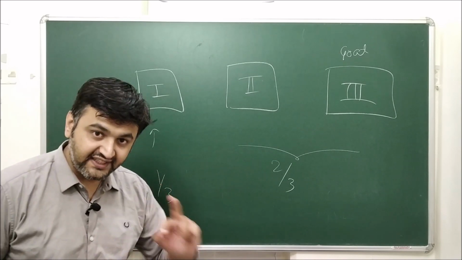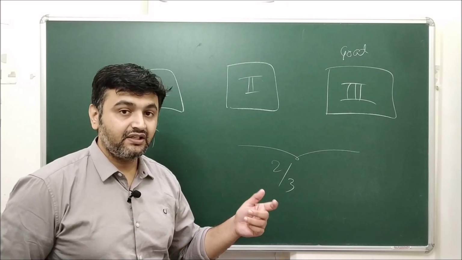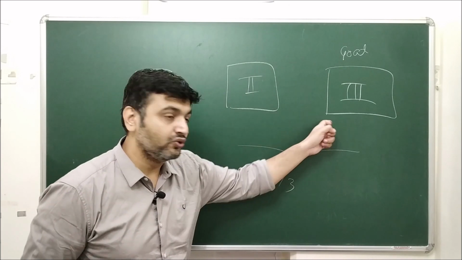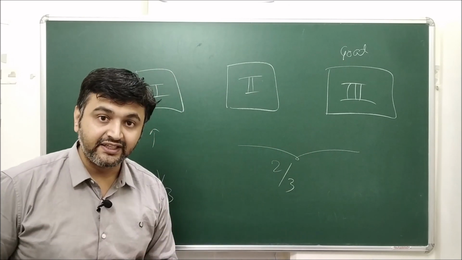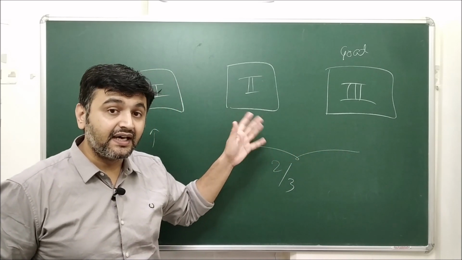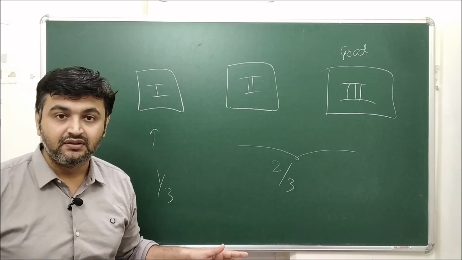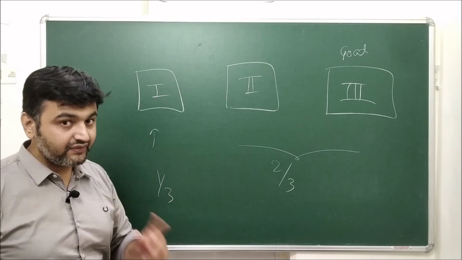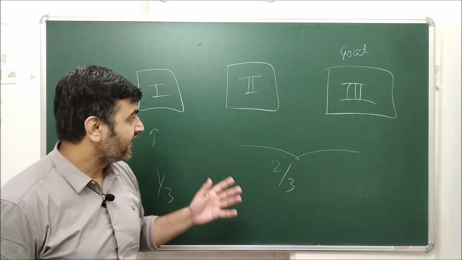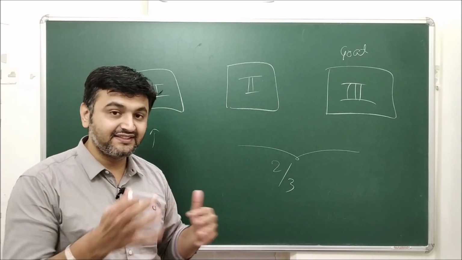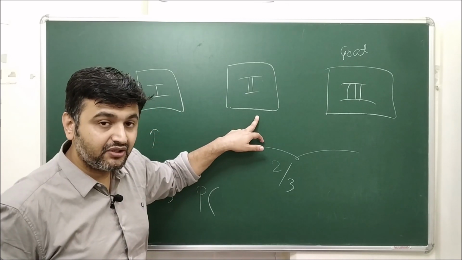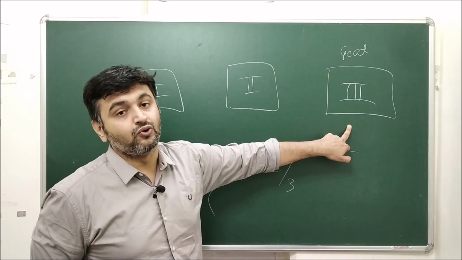But no, actually you should change your choice. Why? Because initially the chances that the car is behind these 2 doors was 2/3. But now the anchor has helped you by telling that the car is not behind door 3. So now the probability that the car is behind door 2 increases to 2/3, whereas this still remains 1/3. So the smart way is you should switch your choice. And that's how conditional probability comes into the picture. What is the probability that the car is behind door 2 given that door 3 is open?